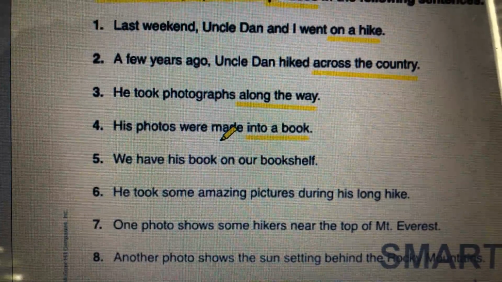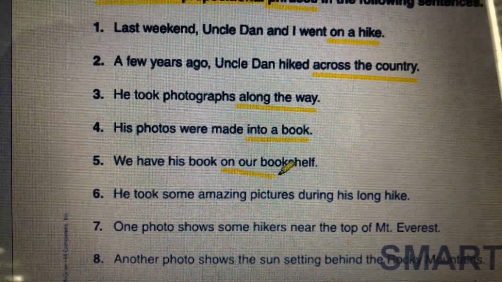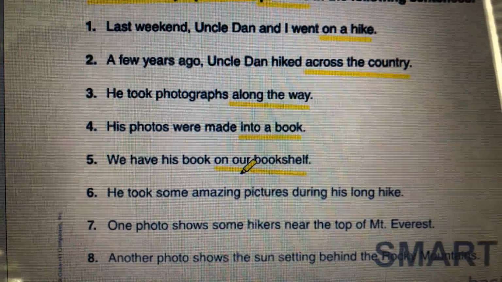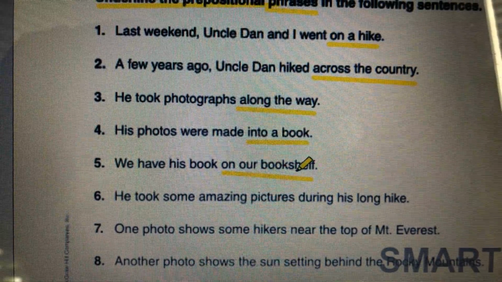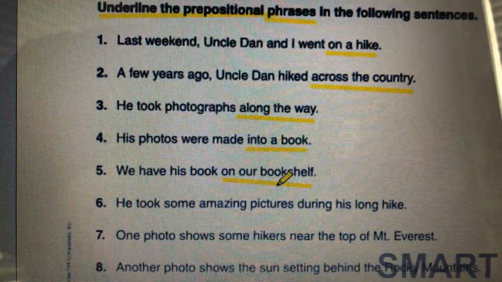We have this book on our bookshelf. On is the preposition. Our bookshelf is the whole phrase. On what? On the bookshelf. Whose bookshelf? Our bookshelf is the adjective in between there.